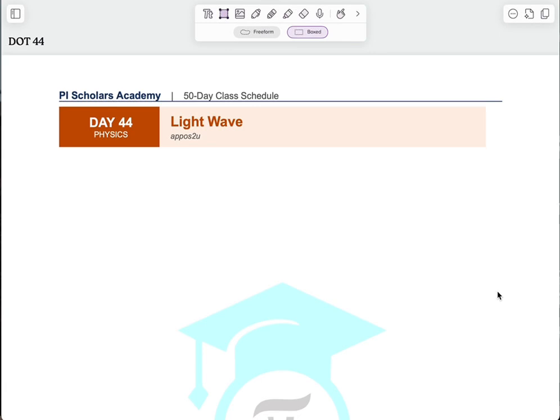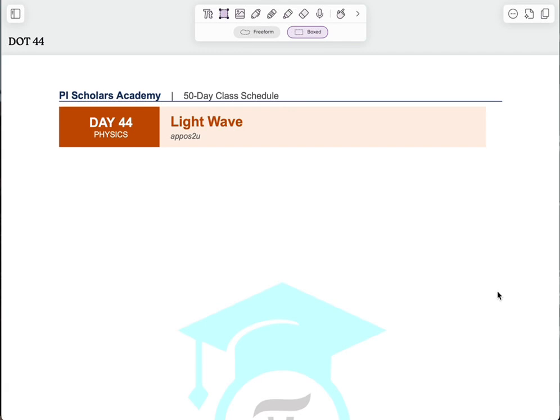So you remember in our previous class, I introduced you to the concept of wave, and I told you that some waves require material medium before they can be propagated. Those are mechanical. And then I said some don't require material medium. Those are electromagnetic waves. They can even travel through vacuum. One of those electromagnetic waves is light. And I'm going to be giving you a lot of details about light wave in this video.